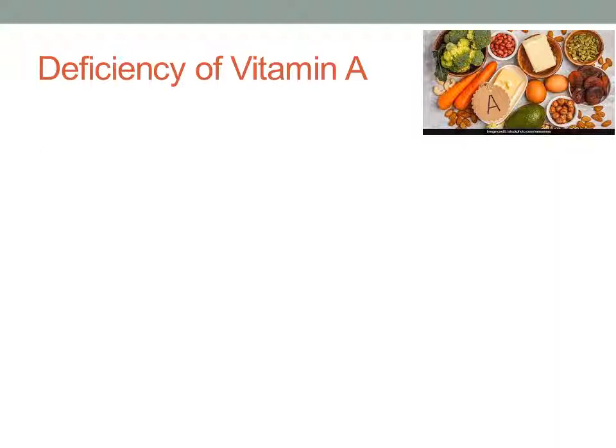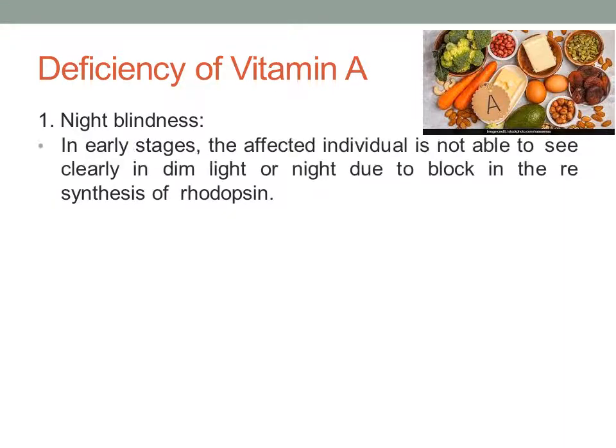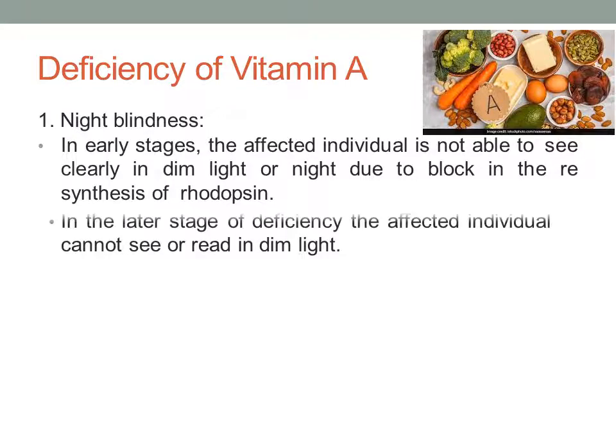Now, deficiency of vitamin A. The deficiency signs and symptoms of vitamin A include, first, night blindness. In early stages, the affected individual suffering from vitamin A deficiency will not be able to see clearly in dim light or at night time due to a block in the resynthesis of rhodopsin. So they cannot see in dim light as well as at night time. It's called night blindness.